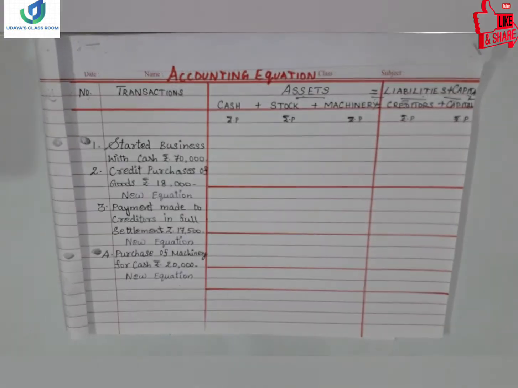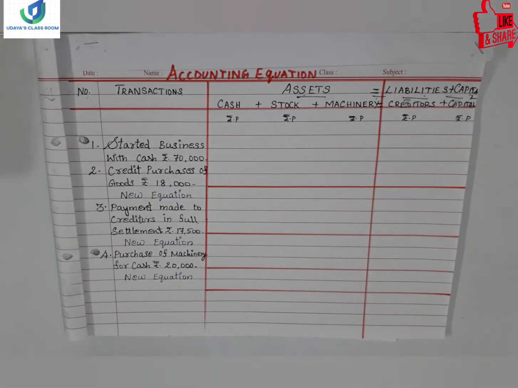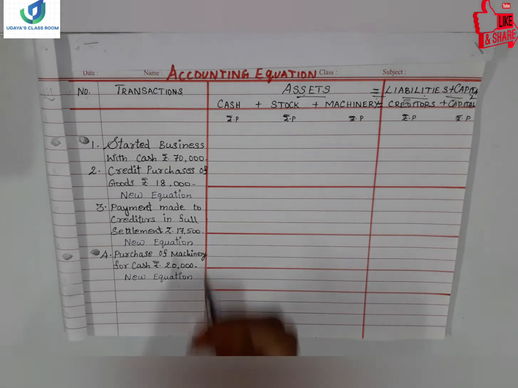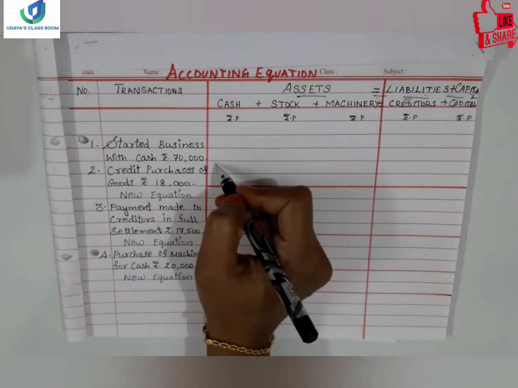When we start a business and invest in the business, our cash balance will be there on one side and on the other side the liability will also increase. Why should the liability increase? Because when you invest, it is your responsibility to multiply your investment, right? So your capital will become a liability. All right, so started business with cash 70,000.